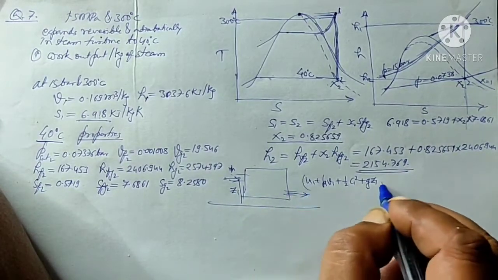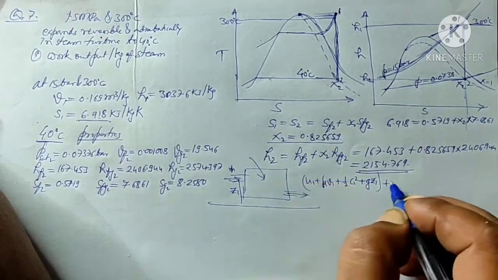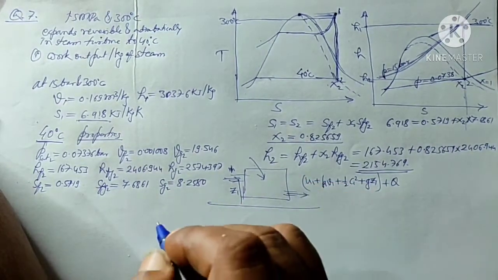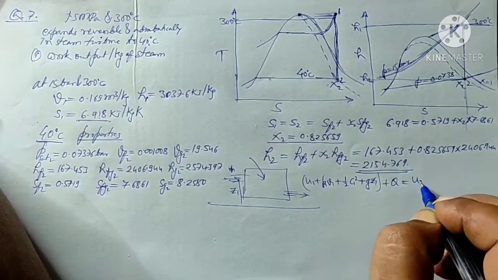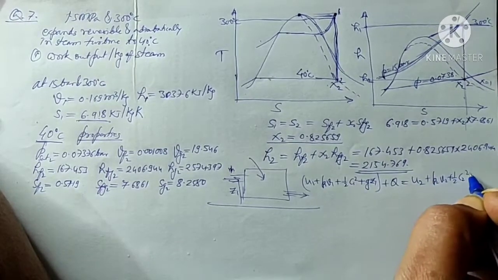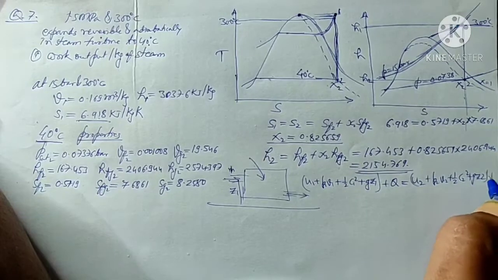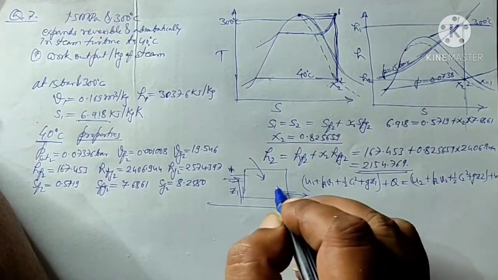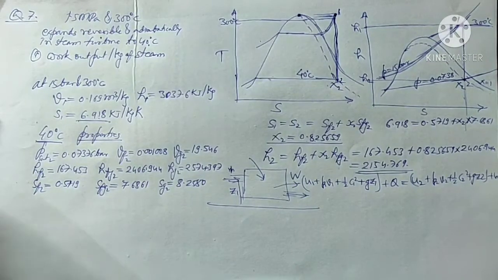So this is the energy entering per kg, plus if some amount of heat is entering, then it is Q, equal to what is going out: u2 plus p2 v2 plus 1 by 2 c2 square plus g z2 plus W, the work we are getting from the system. So this was our steady flow energy equation.